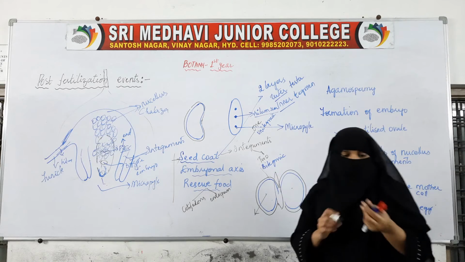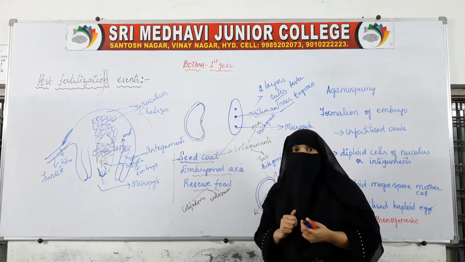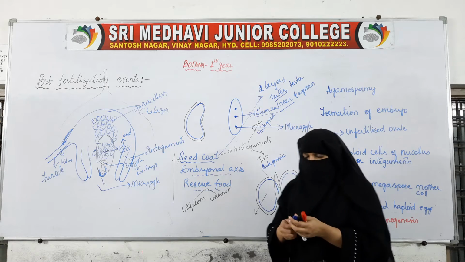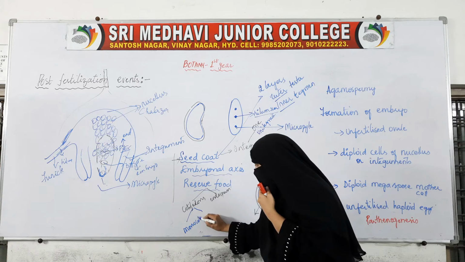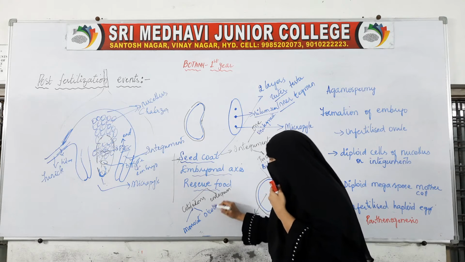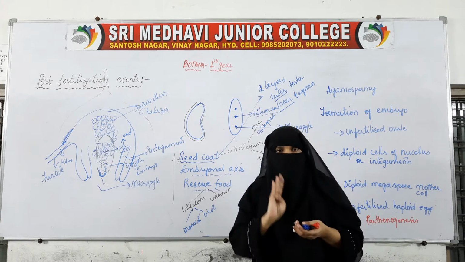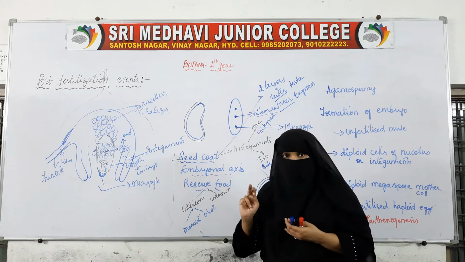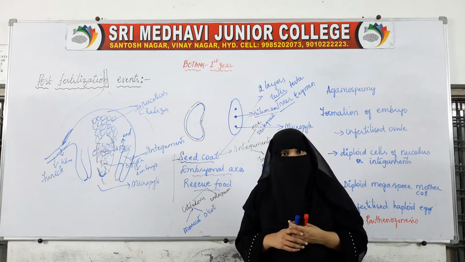This reserve food material can be in the cotyledons or it can be in the endosperm. So if there is 1 cotyledon it is a monocot, if 2 cotyledons it is a dicot. Each seed consists of 3 major parts. The first is the seed coat, second is the embryonal axis and the third is the reserve food material.